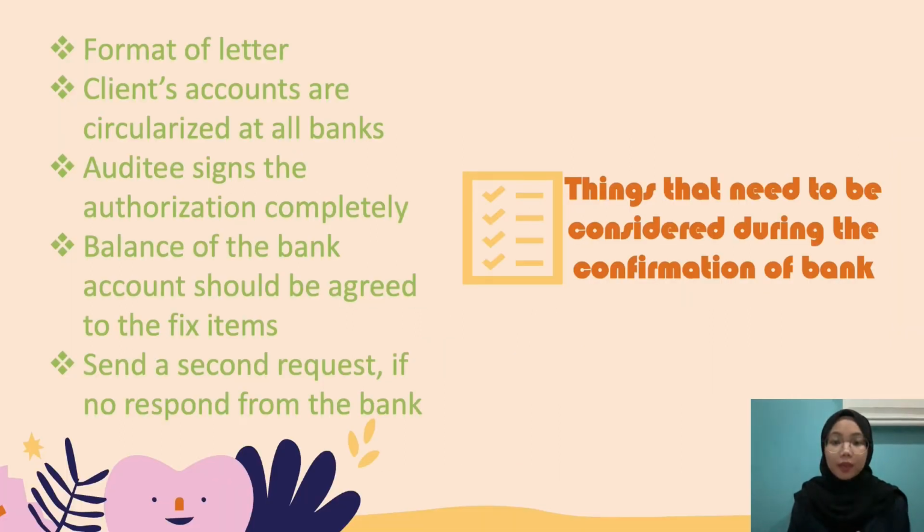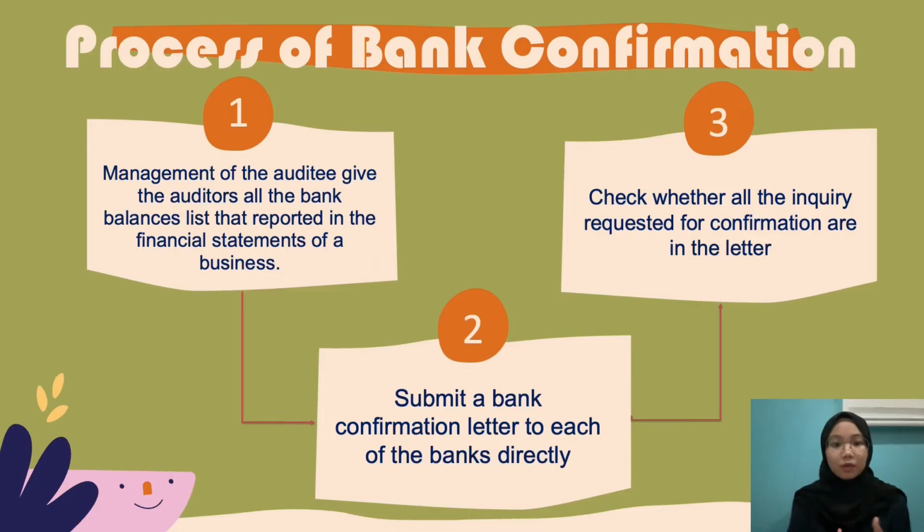Next, before auditors send the bank confirmation to the bank, there are a few things that need to be considered. The first one is the format of the letter. Next, the auditor needs to ensure that the client's accounts are circularized at all banks, and the auditor needs to sign the authorization completely. The balance of the bank account should be agreed to the fixed items, and a second request should be sent if there is no response from the bank. So these are the processes of bank confirmation.